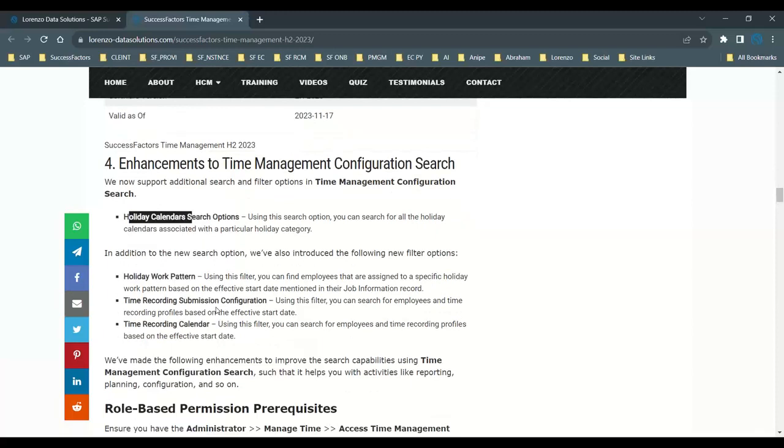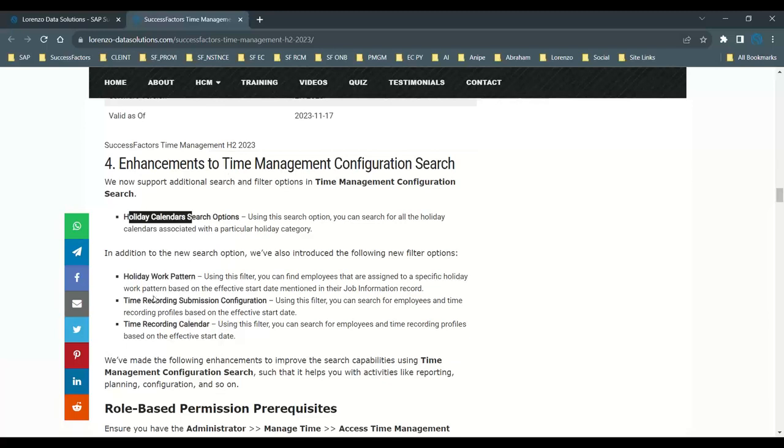In addition to that, SAP introduced new additional filtering options like holiday work pattern, time recording submission configuration, time recording calendar. So using these enhancements helps you to filter more so that you get the right results based on the time management configuration search you are using.